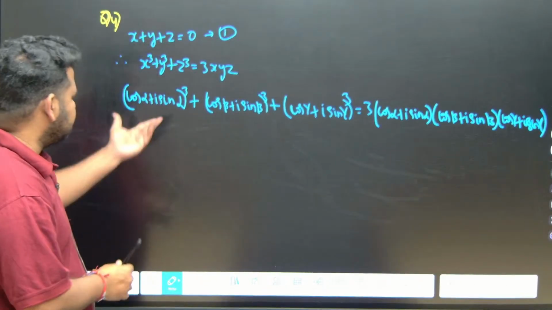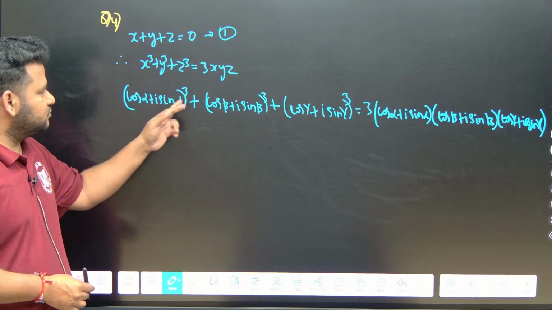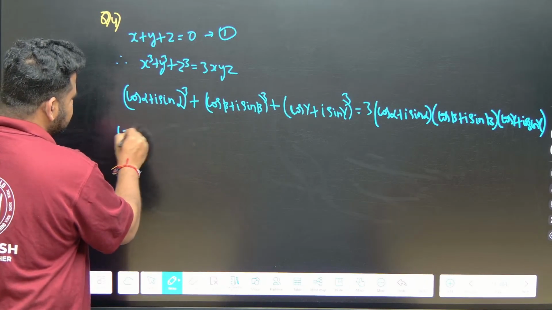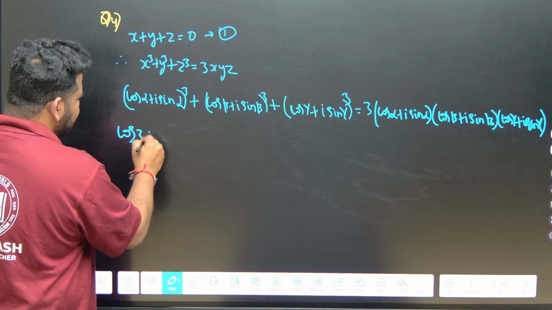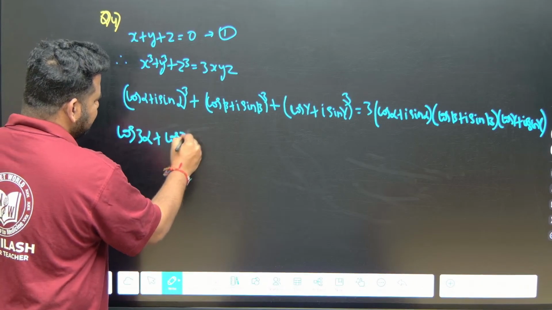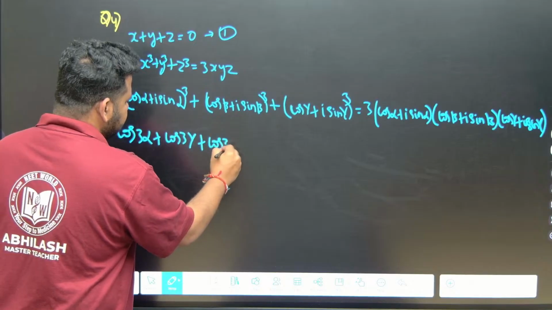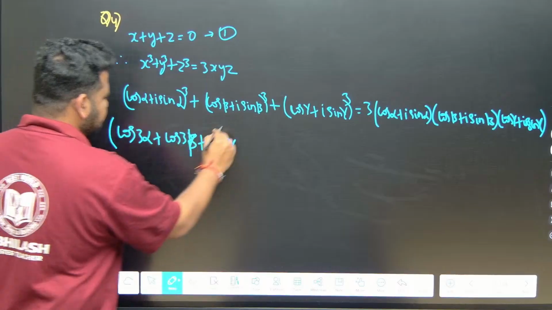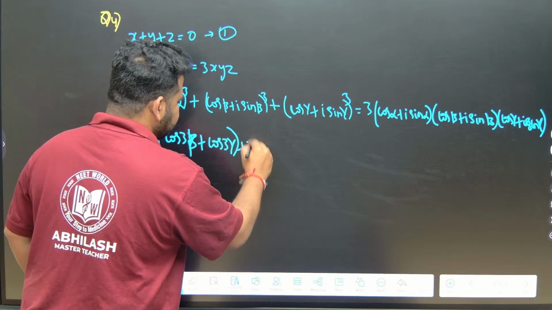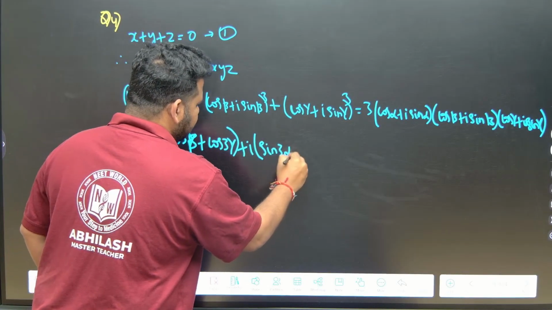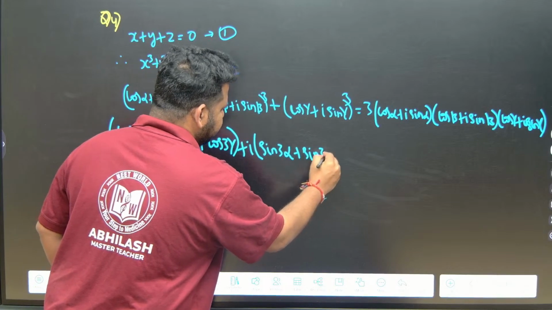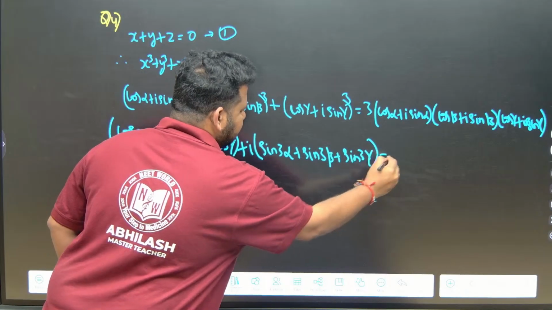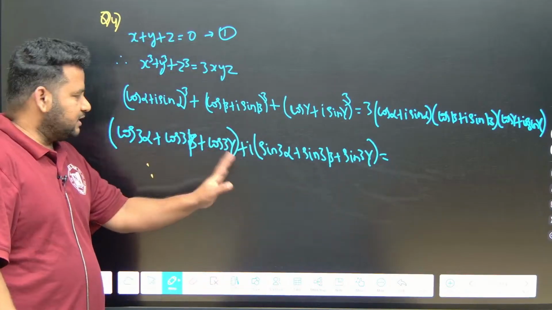Now, apply De Moivre's theorem here, very simple. So, the 3 will come inside, and let me write the real parts together. I will get cos 3 alpha plus cos 3 beta plus cos 3 gamma, plus i into (sin 3 alpha plus sin 3 beta plus sin 3 gamma). By applying De Moivre's theorem I have written real parts and imaginary parts together.